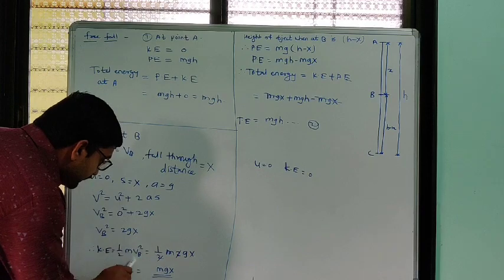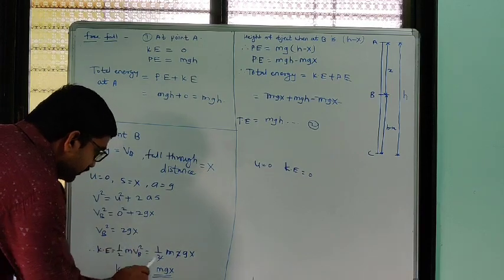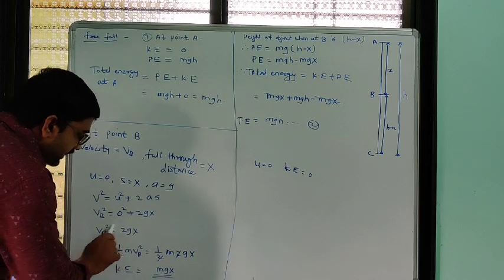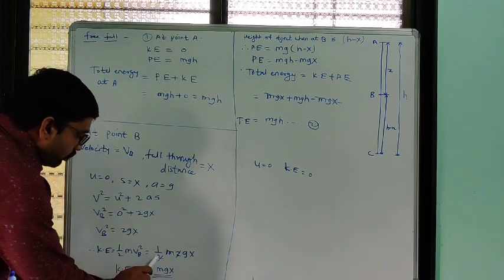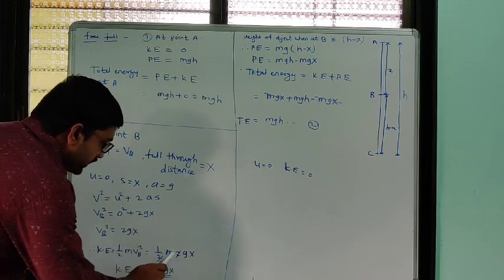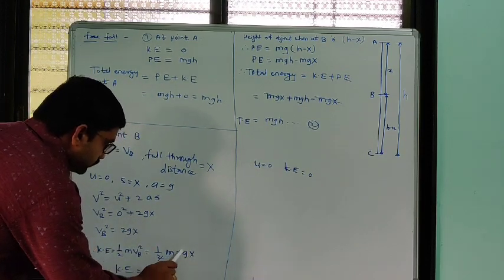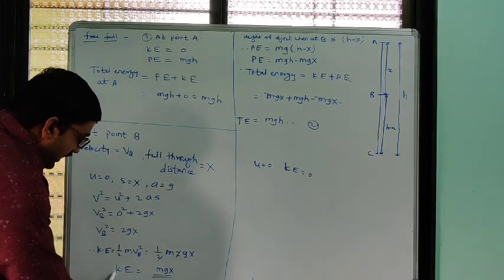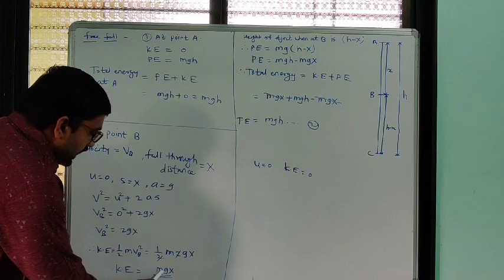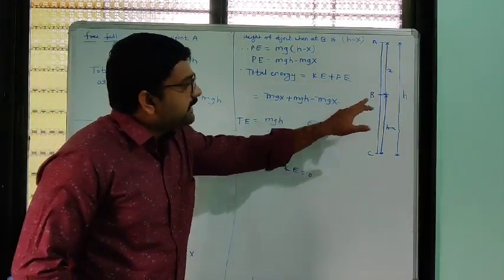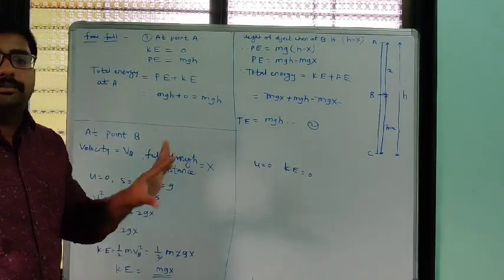Now Vb square is how much? That is 2gx. So instead of Vb square, we write 2gx. The equation becomes 1 by 2 m times 2gx. This 2 and this 2 will get cancelled. So the remaining kinetic energy will be equal to mgx. mgx is the kinetic energy at point B.